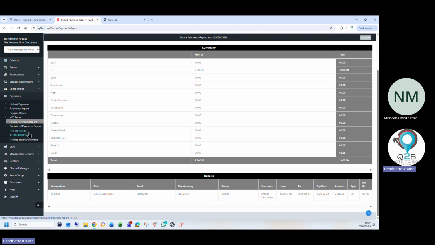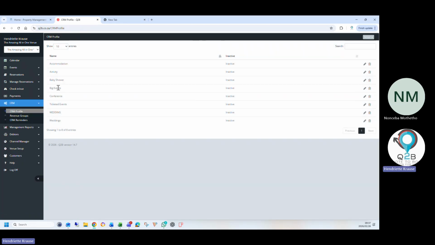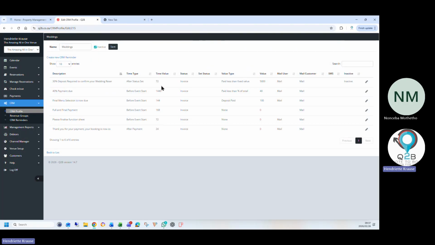Like I said, we also do refundable deposits if you're going to use them. The CRM is very nice if you set that up. You can do any CRM. It can remind a customer that they must complete the function sheet, and you can add the function sheet link in there as well. You can remind a customer that a deposit is due. You can follow up on quotes.